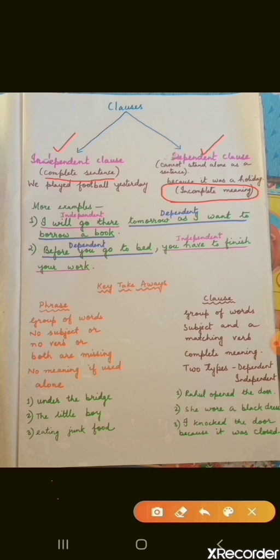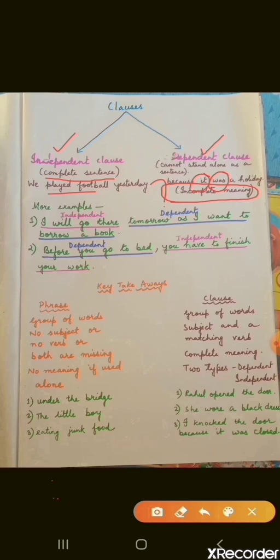Whereas, the next one you see, dependent: because it was a holiday. As it is starting with because it was a holiday, we have a doubt in mind. Because it is a holiday, so what happened? We get to know that something is incomplete here. But in the first one, we get the complete meaning. In the second one, we don't get complete meaning. We have some doubts in our mind. That's why the first one can stand alone as a sentence. It is a complete sentence. That's why it is called independent clause.